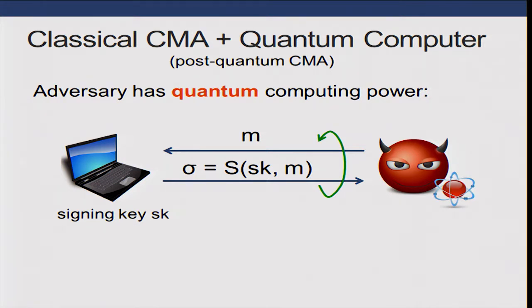And we get the following picture, which is what most people think of when they think of signatures secure against quantum adversaries. The adversary still sends over messages M and receives signatures sigma, but in between his queries, he's able to use his quantum computer to solve problems like factoring or discrete log. Stress, though, that the actual chosen message part of the attack is classical, and it turns out that many times classical proof techniques just work in this setting.